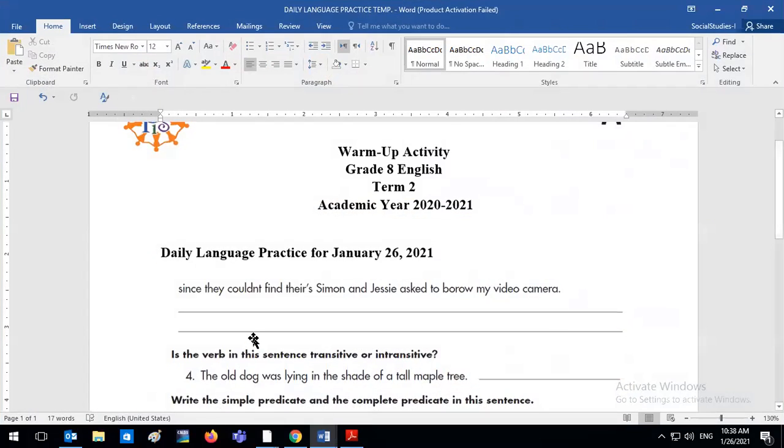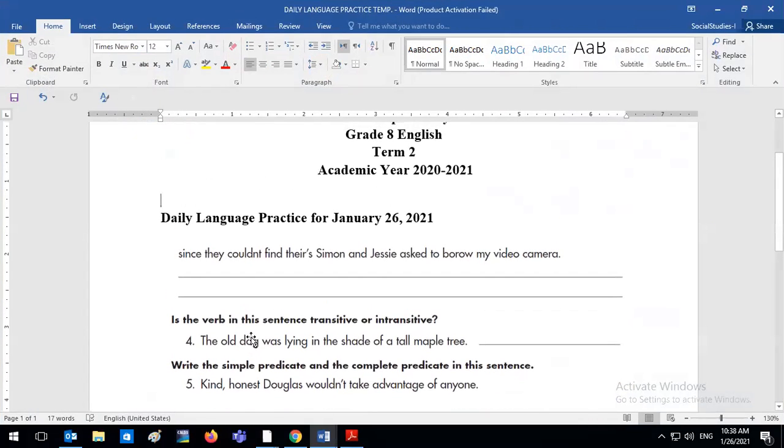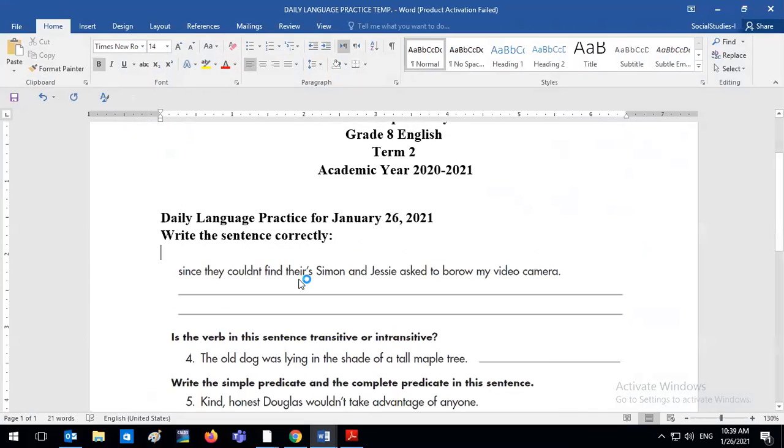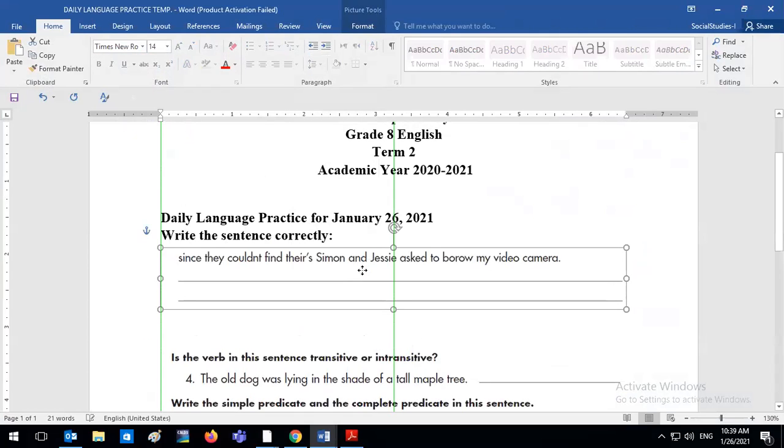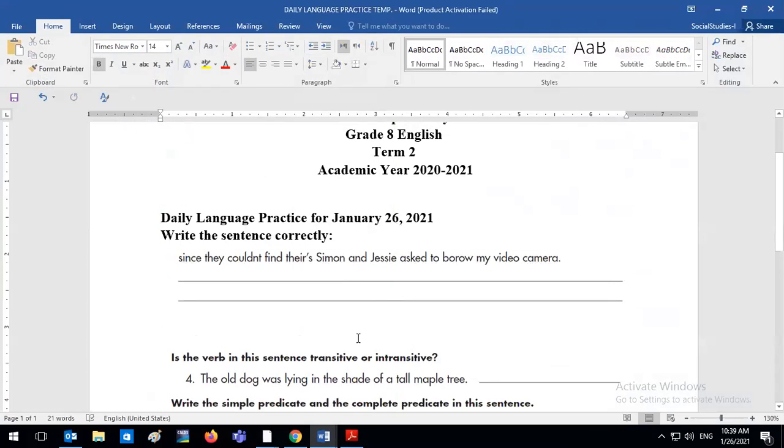Meanwhile, this is our DLP for today, our daily language practice. Need you to correct the first sentence. Okay, sentence number 1. Need to write the sentence correctly. And this is the following sentence right here. Okay, since they couldn't find theirs, Simon and Jesse asked to borrow my video camera. So please start working on editing the following sentence, and I will take attendance to see who is here.